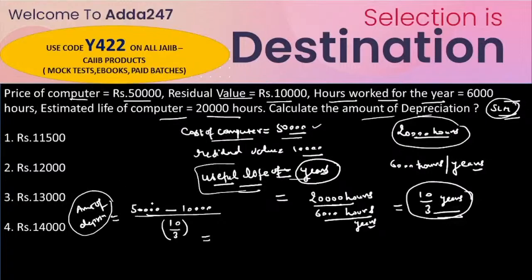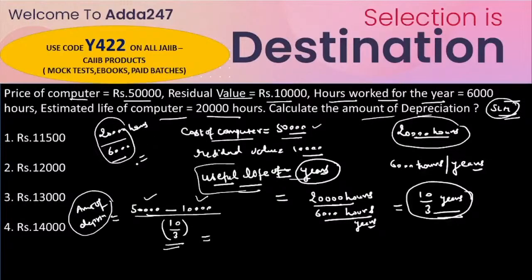Now the price of the computer is given as 50,000, and the 10,000 is the residual value. For the useful years, look here: the total estimated life is given as 20,000 hours, and we know that our computer runs 6,000 hours per year. So if we divide by 6,000, we find the total number of years our computer can be run.